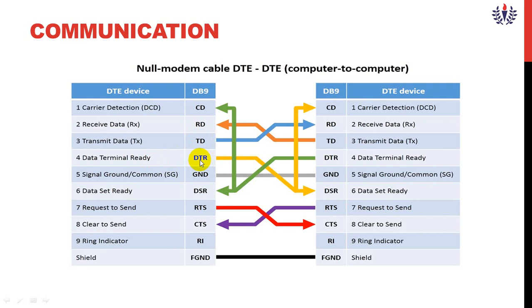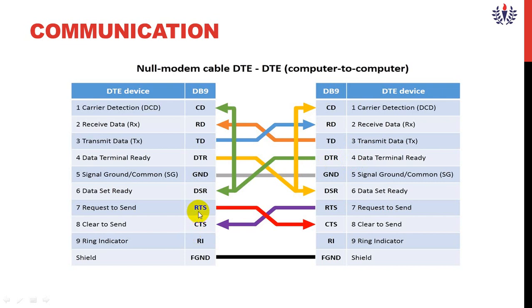And this is DTR. DTR stands for data terminal ready, which transfers the signal to data set ready. And ground, GND, we can say it will be the signal ground or common signal ground, SG. This ground will be connected to the ground terminal, and DSR stands for data set ready. This data set ready receives the signal from data terminal ready from pin number 4.